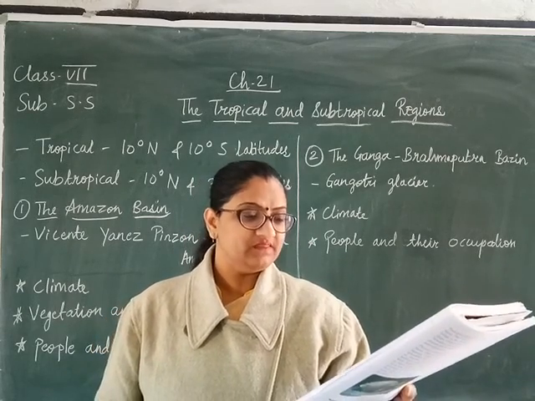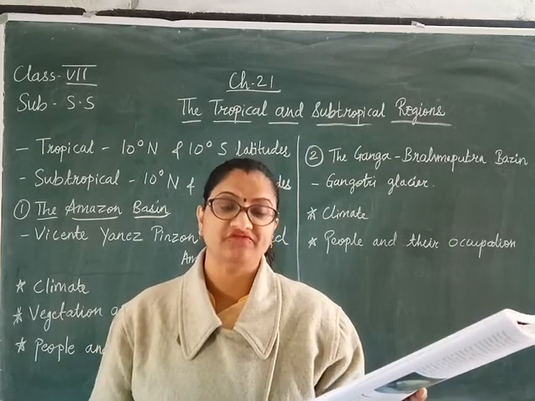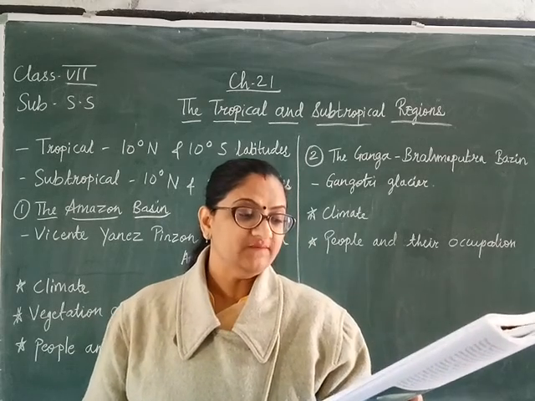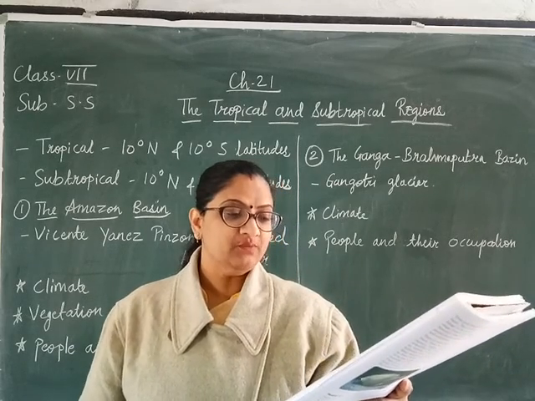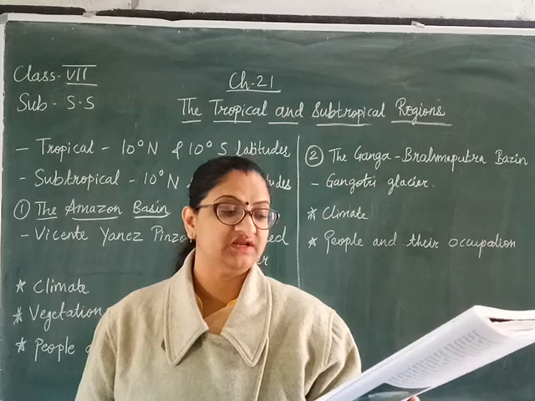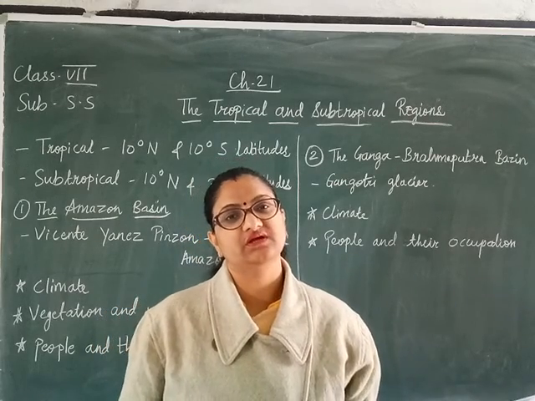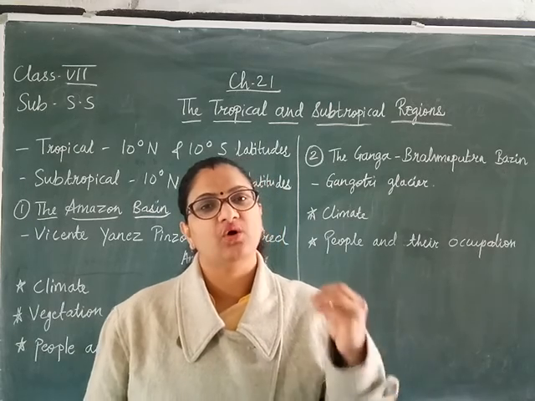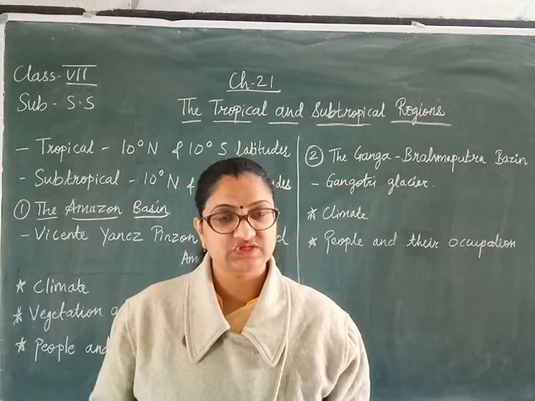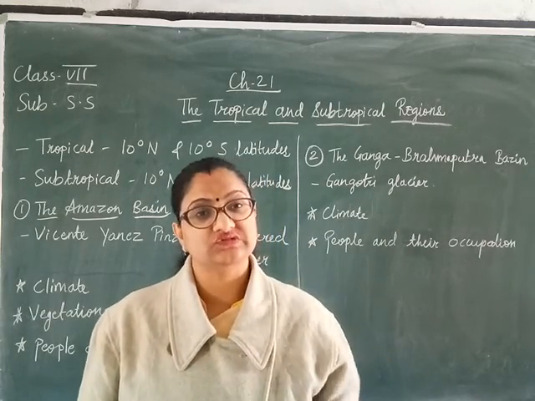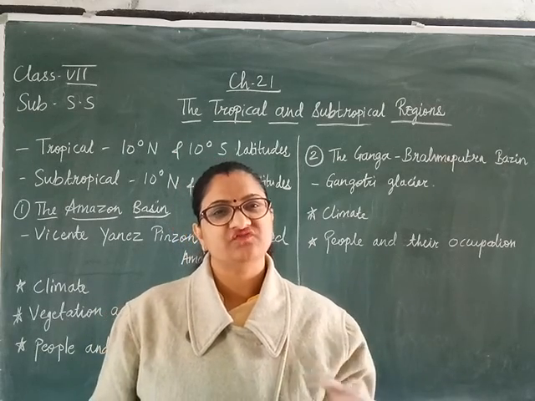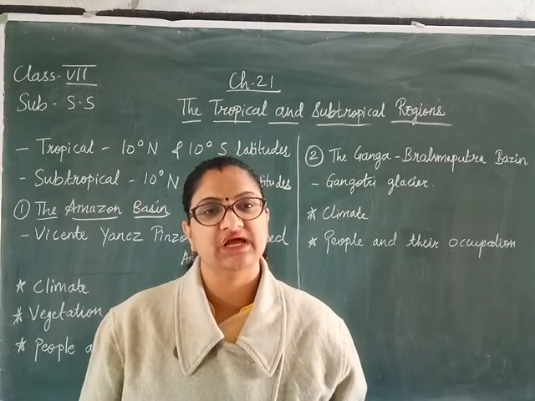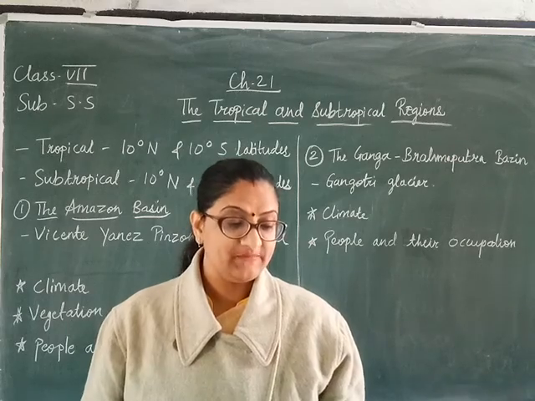That is why there is little horizontal movement of air. This, combined with high humidity, produces sultry weather conditions. So what type of weather conditions are there? Sultry weather conditions. You will find it hot, the rain is also coming, and the temperature is also increasing. All this type of sultry weather is found in the Amazon basin.